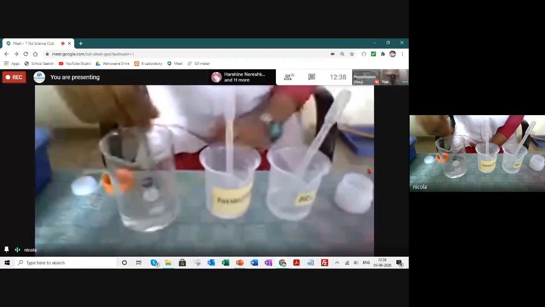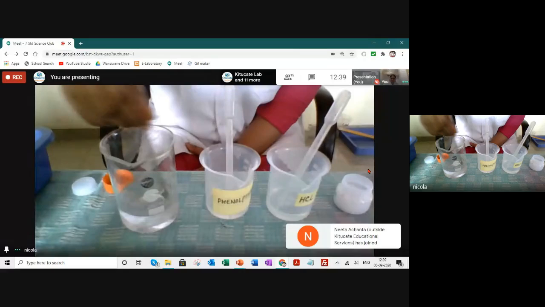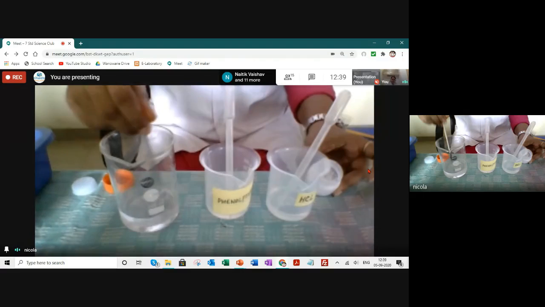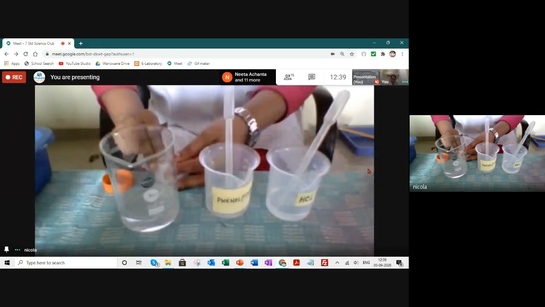So I have made a basic solution now because I have added sodium hydroxide to water. Okay, so this is sodium hydroxide solution. Now what I'll do, I'll add an indicator called phenolphthalein.